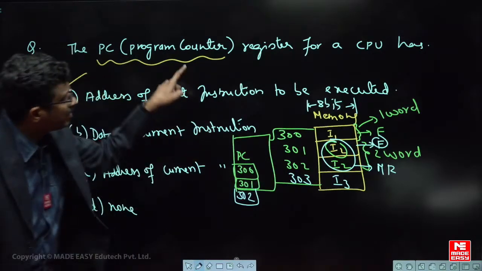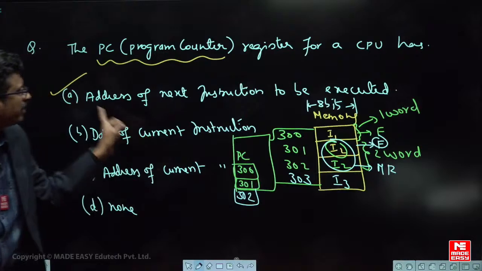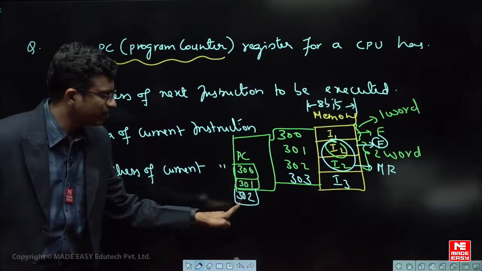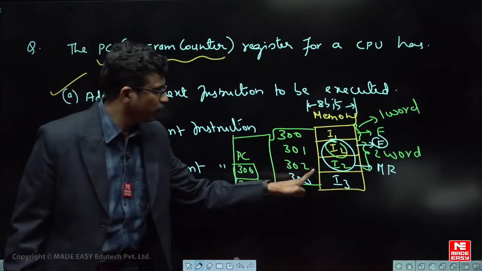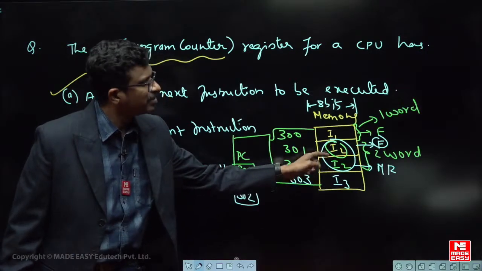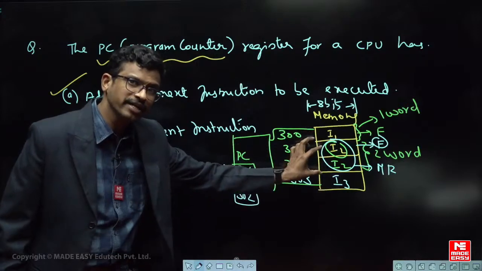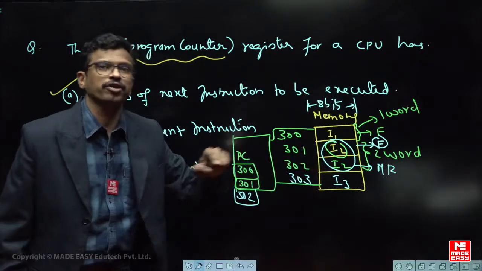Now tell me, is the statement true now? No. Here it says the program counter contains the address of the next instruction, but here the program counter is having what? 302. 302 is the address of the next part of the instruction. Are you getting the point? It is not the next instruction, it is the second part of I2 itself. That is what you should understand.